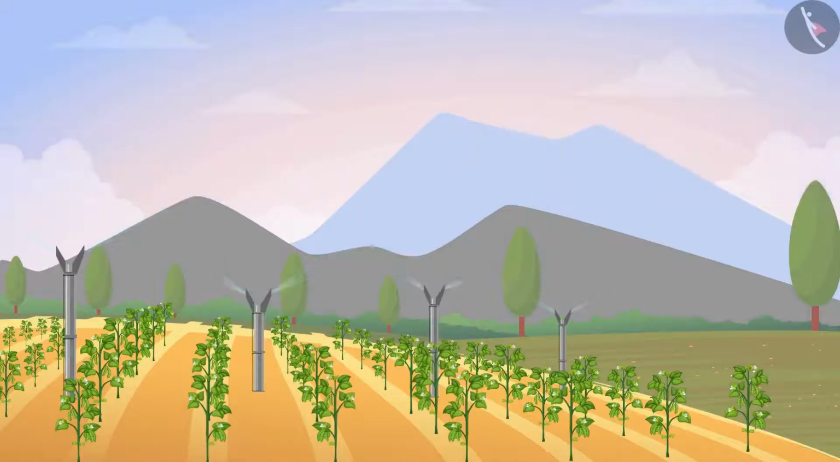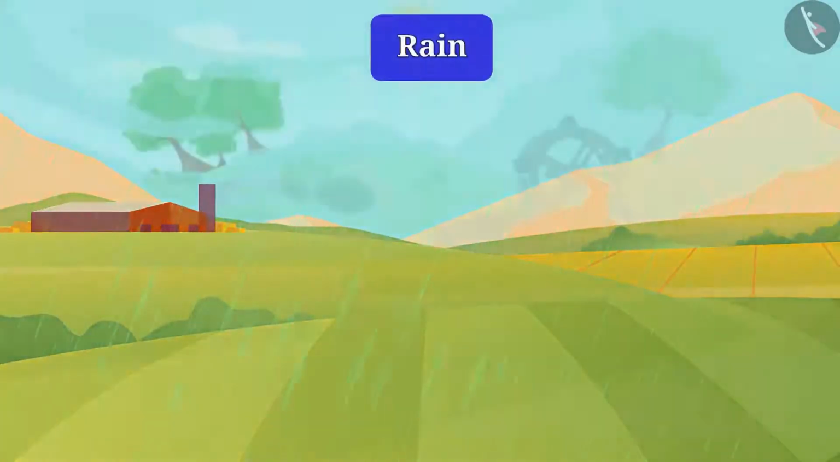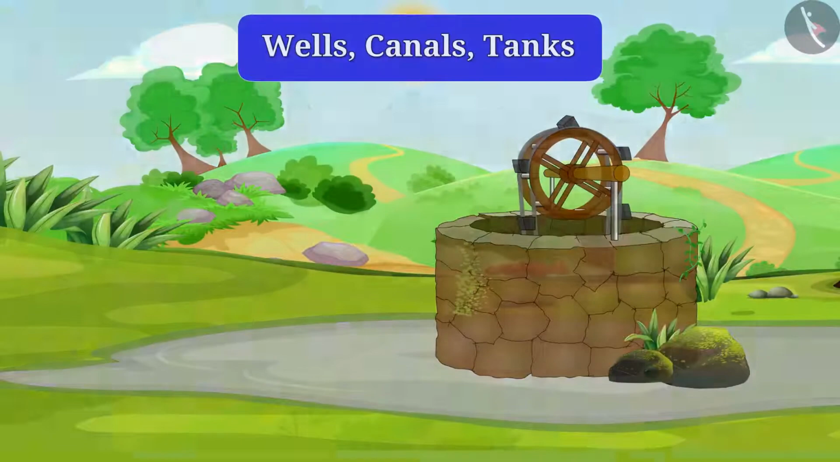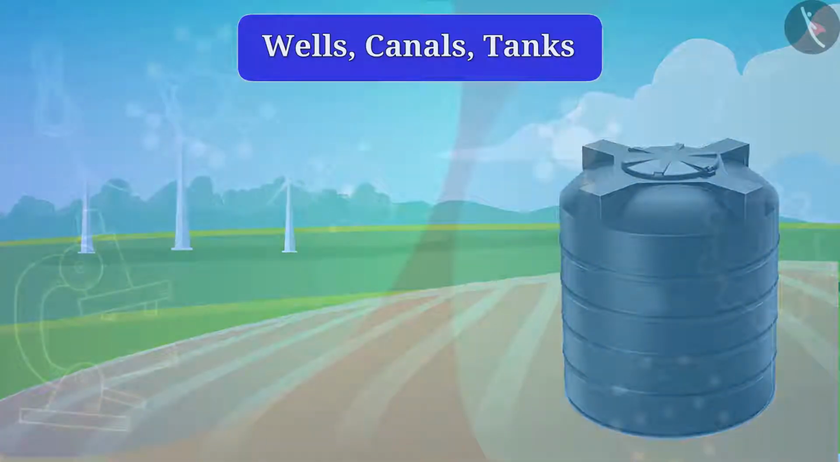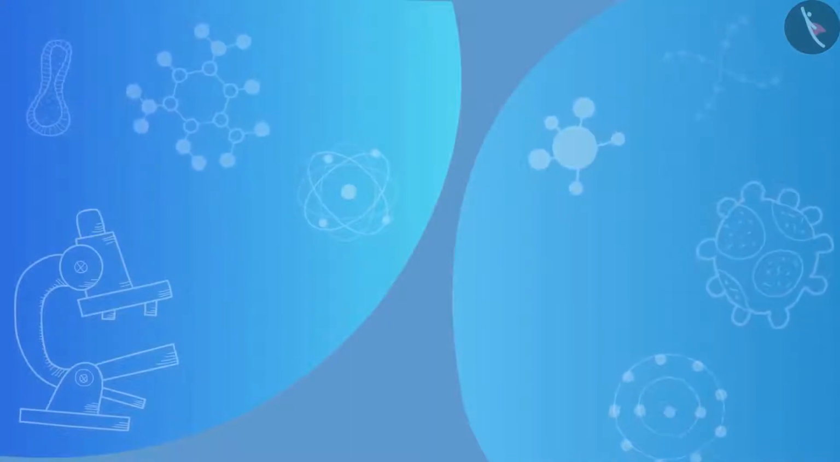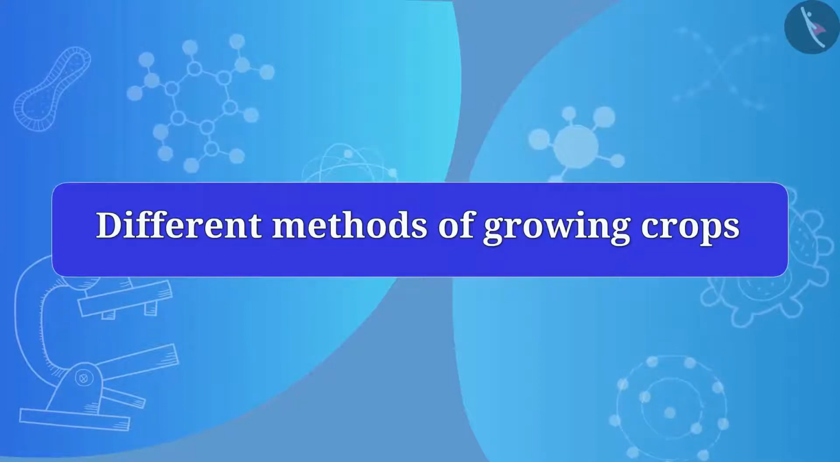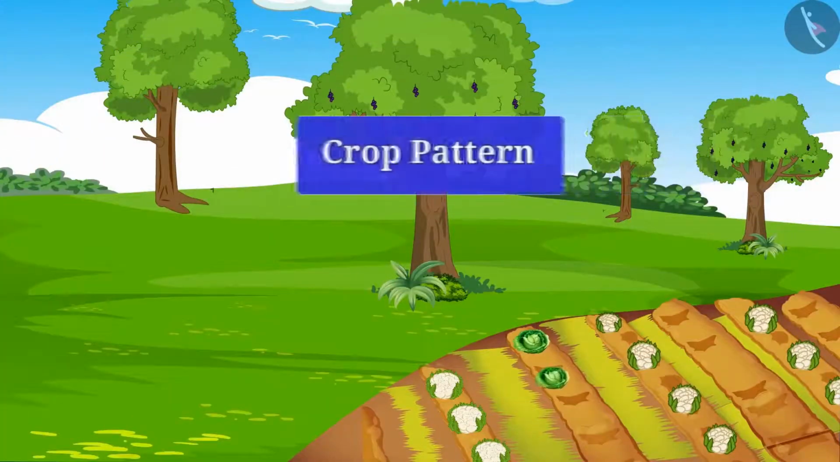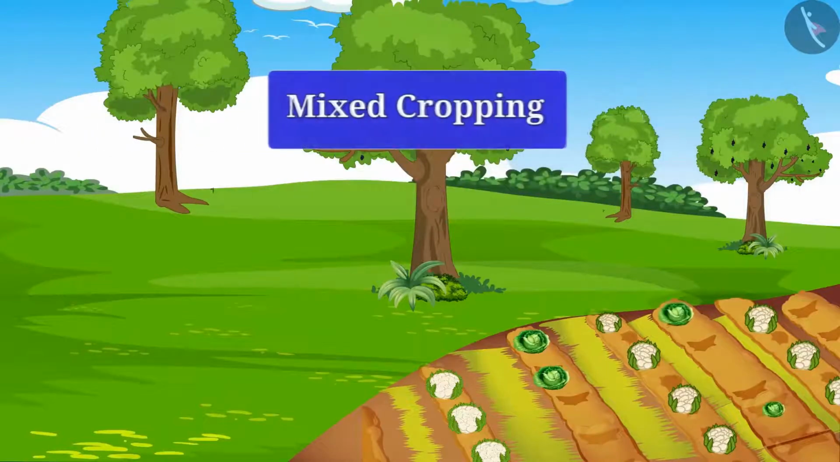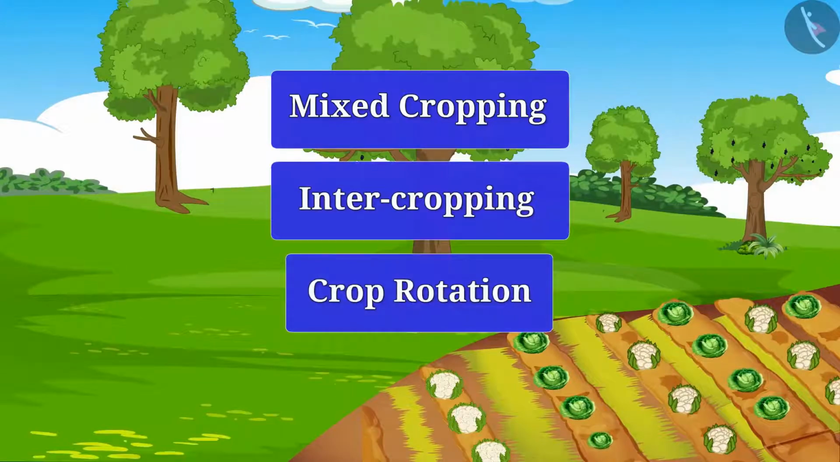Do you know where plants get water from? Think. Plants get water naturally from rain and artificially from wells, canals, tanks, etc. Friends, do you know that crop production can be increased by using different methods of growing crops? Let's know how. Crop production can be increased by using different crop pattern. For example, mixed cropping, intercropping, crop rotation. Let us know about these methods in detail.